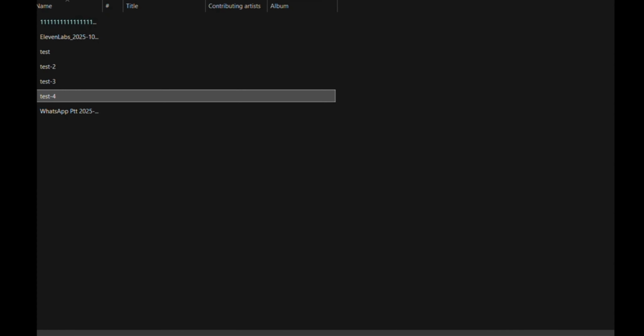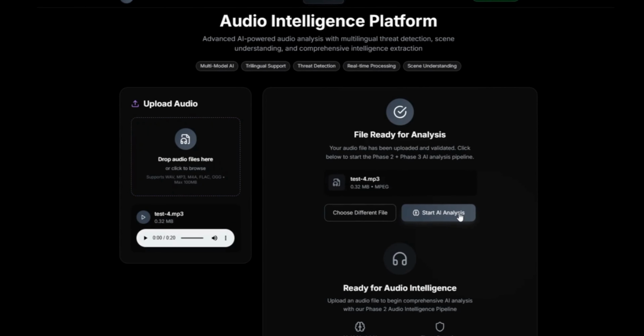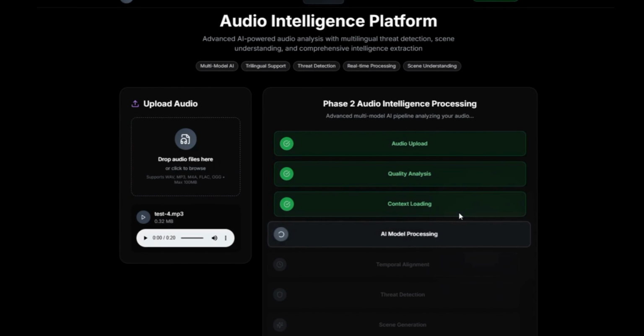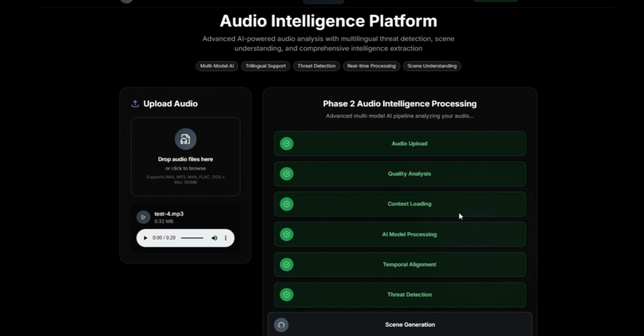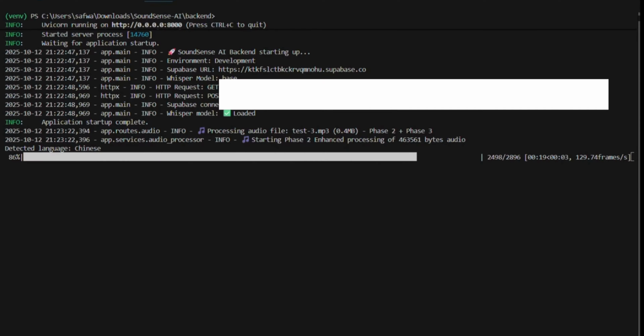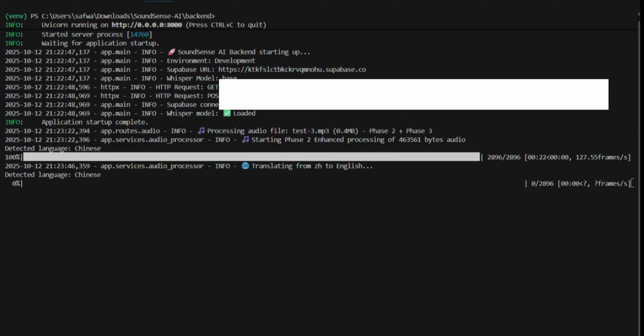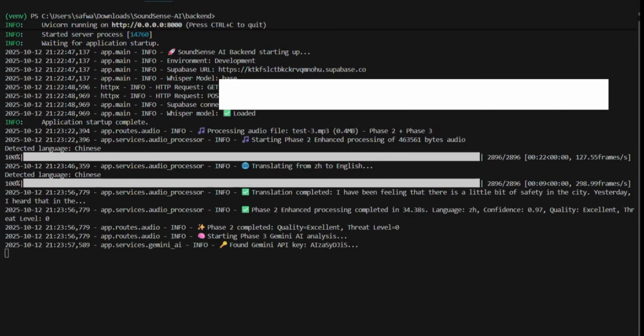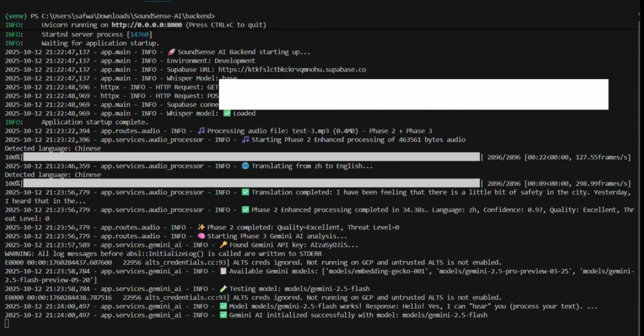Here's the audio upload interface. I am uploading a Chinese audio file to test the system. Once uploaded, you can see the pre-processing module cleaning the audio and the four engines starting their work. The terminal shows real-time background processing: the speech engine transcribing the Chinese language, the environment engine analyzing the background sound, the speaker engine identifying the voices, and the context engine capturing the cultural nuances. All engines feed into the audio sense graph generator and LLM for intelligence insights.